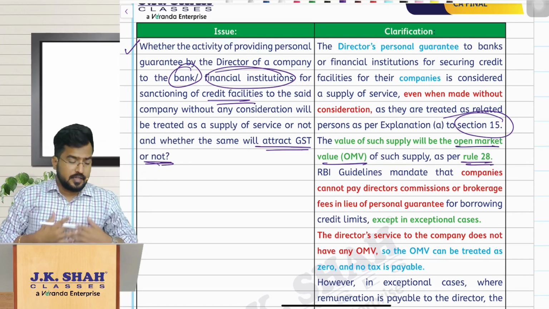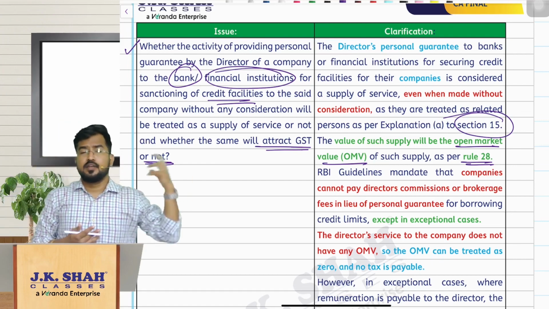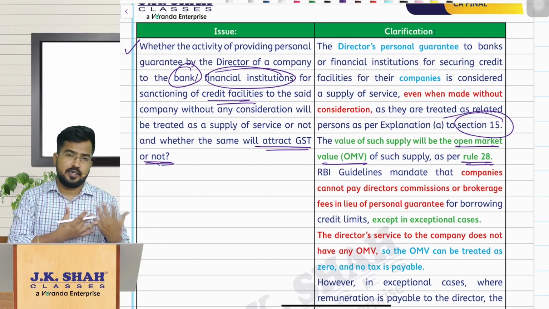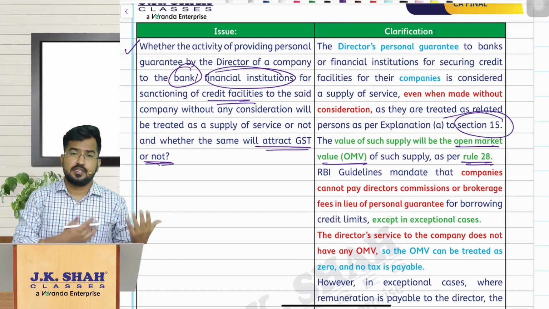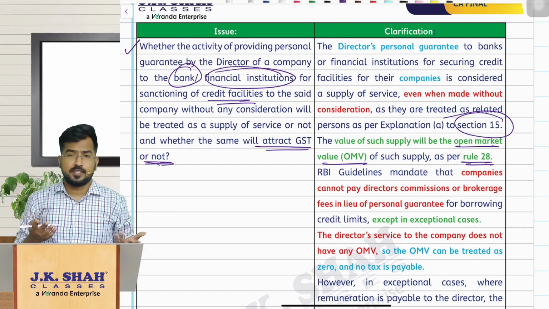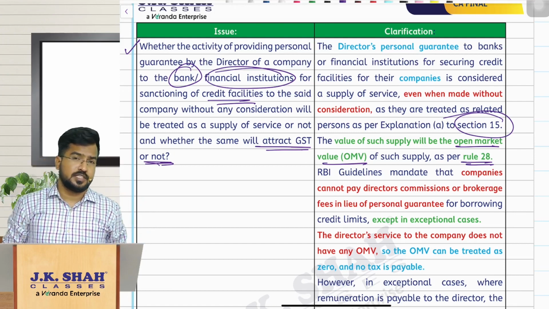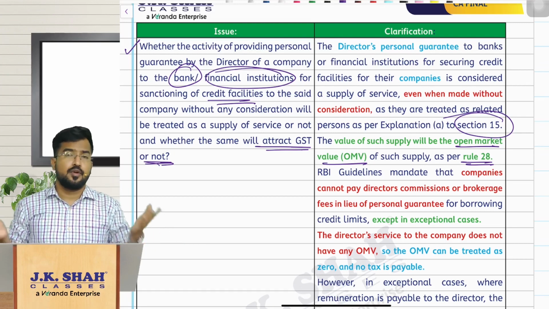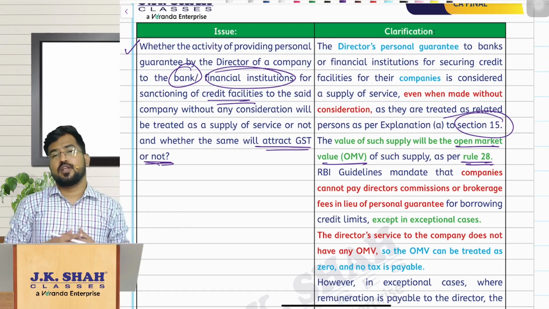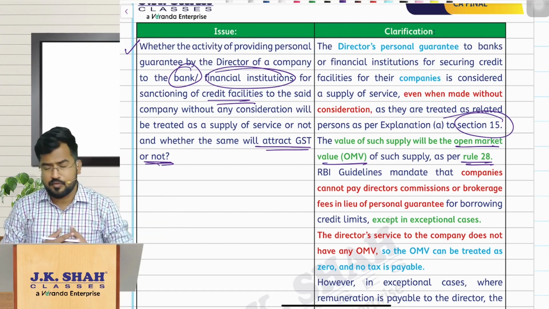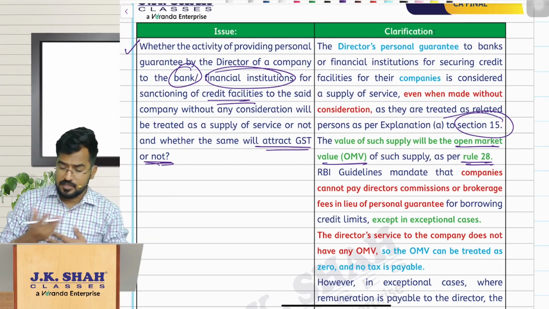So the director has given guarantee for the company's borrowings without consideration. He is providing this guarantee, and because they fall within the meaning of related person, this is a supply, and because this is a supply, we should charge GST on that. For that, we should know the value. But here there is no value because there is no consideration. So Rule 28 is dealing with this type of transaction, transactions between related persons.